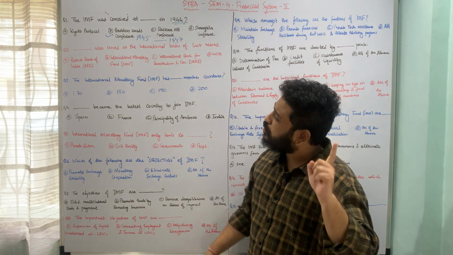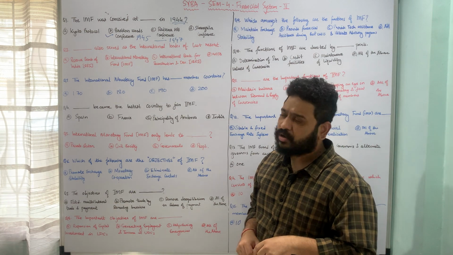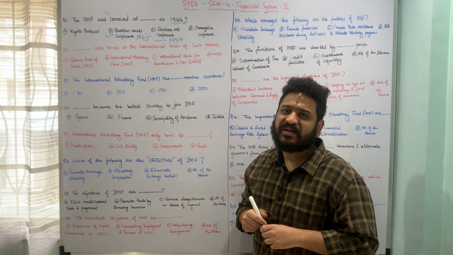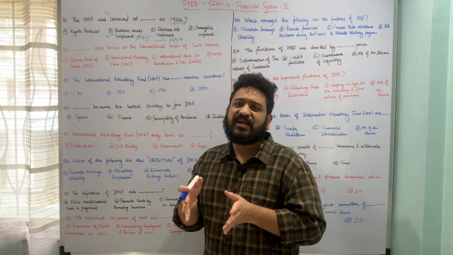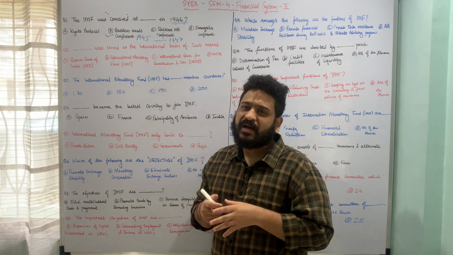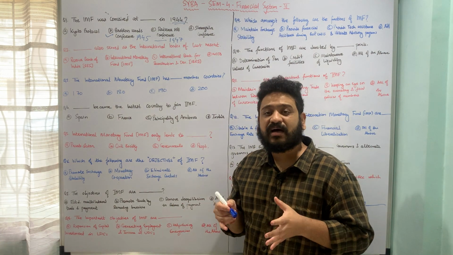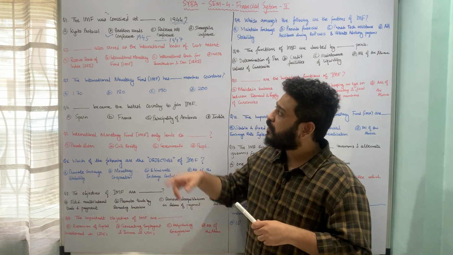Dash also served as the international lender of last resort. I hope you can recollect that when I was talking about the Reserve Bank of India, we had discussed one question, dash is the lender of last resort in India, and the correct answer was the Reserve Bank of India. So in the case of India, the lender of last resort was the Reserve Bank of India.